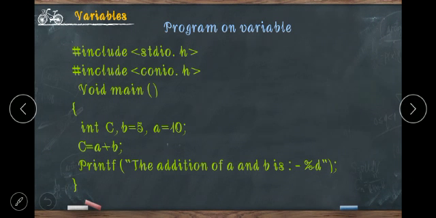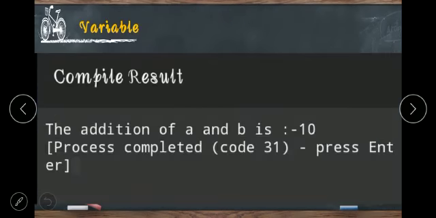So we call them variables because we have already declared the values of A and B. Here C is equal to the sum of A and B, and we have the addition of A and B, the output result will be 10. This output will be produced by the compiler, right?